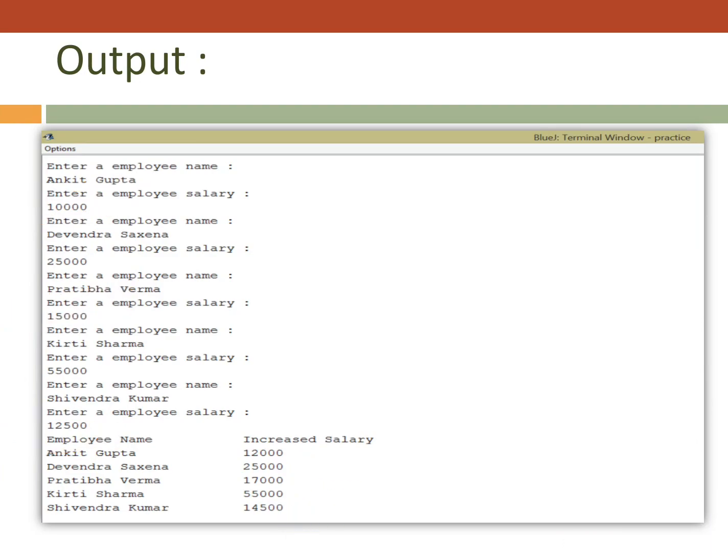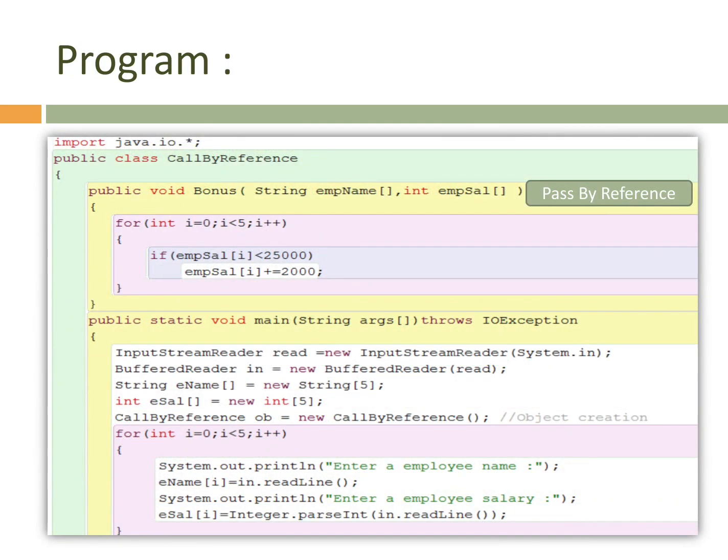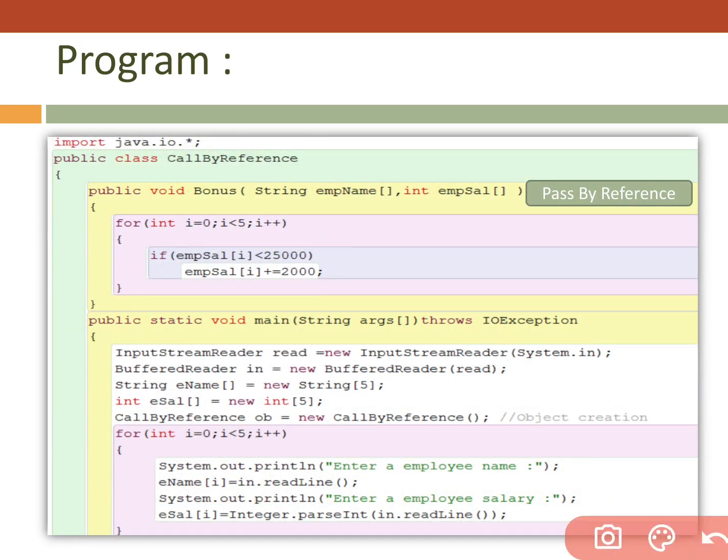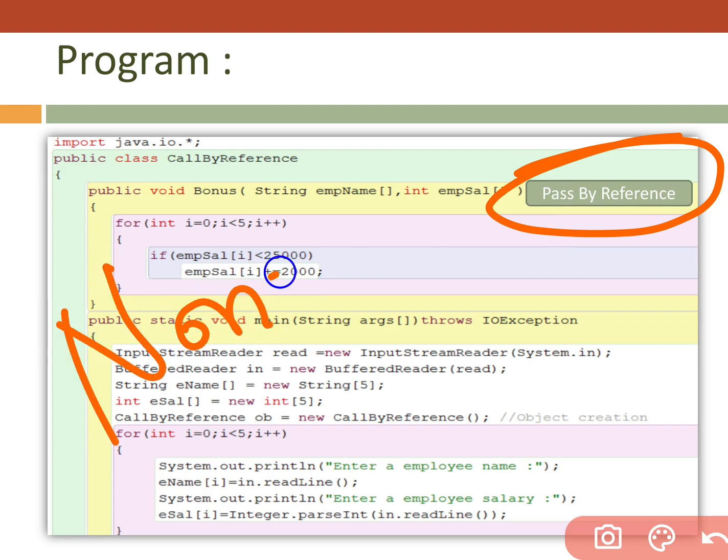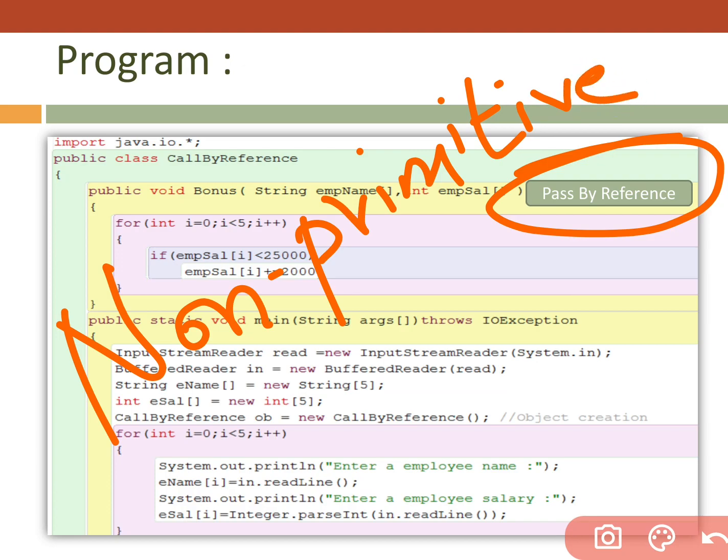It affects. You have to remember, when we are passing values by reference, we are sending non-primitive values. I'm telling you again and again: when we are sending a reference, we are sending a non-primitive value. Non-primitive values are a collection of something, and from that collection we are sending the location of the first element.